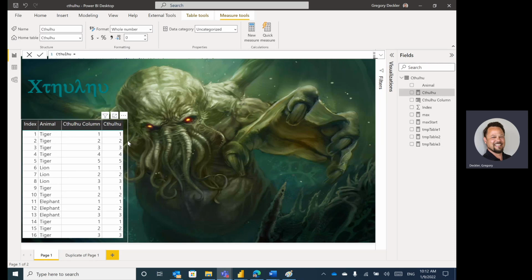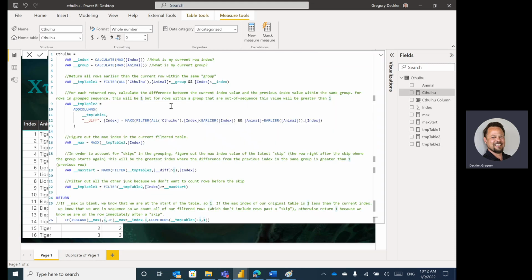So anyway, let's dig into the measure. The measure here, and I've cleaned up the formatting for all of our sanity so we can actually read this thing. I'm just grabbing my current index within this table visualization, and what is my current group that I'm in. I'm creating a temp table with VAR where I'm filtering my table for all of the animals and any index that's less than the current index.